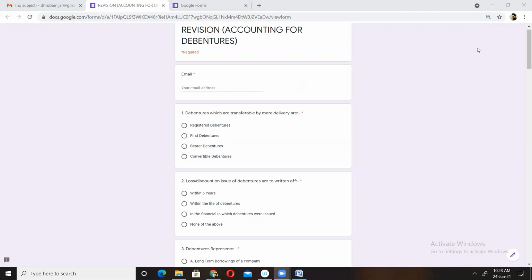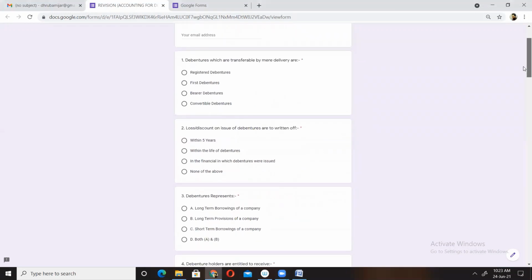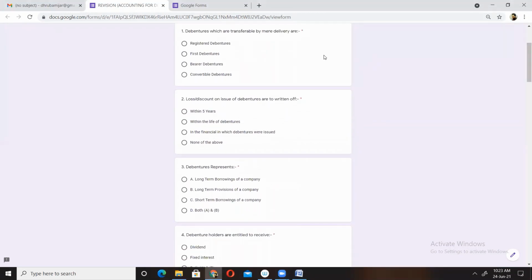Okay, so now let's start. Here you see the first question. Debentures which are transferable by mere delivery are: we have four options here, registered, first debentures, bearer debentures, and convertible debentures. What according to you should be the correct option? Tell me.